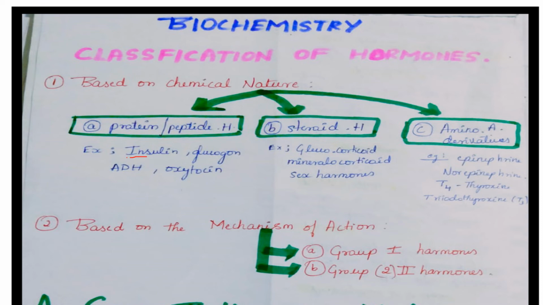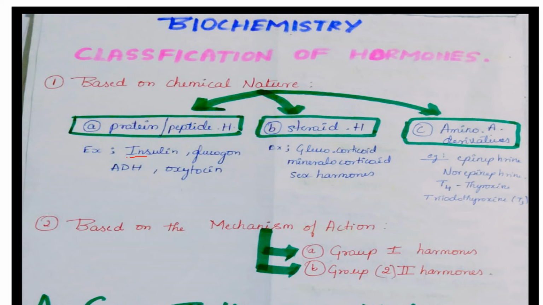And the third type is amino acid derivatives, which include epinephrine, norepinephrine, thyroxine and triiodothyronine, T3 and T4. Epinephrine is secreted from the adrenal medulla. The main functions of epinephrine are to increase heart rate and blood pressure, and to promote glycogenolysis in liver and muscle and lipolysis in adipose tissues. Whereas norepinephrine is also secreted from the adrenal medulla, and its main function is to stimulate lipolysis in adipose tissues.